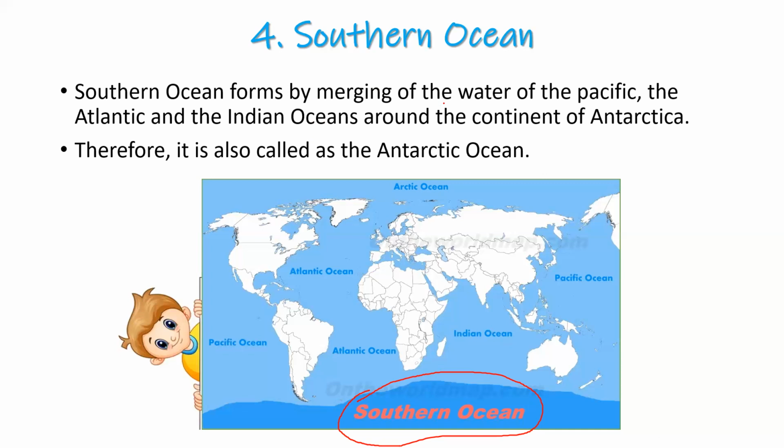the continent of Antarctica. Okay, so this is our Southern Ocean, and this ocean is formed when the water from this Indian Ocean, water from the Pacific Ocean, and the Atlantic Ocean, they all merge together. All right, they form the Southern Ocean. All right, and since it is surrounding the Antarctic continent or Antarctica, it is also called the Antarctic Ocean.